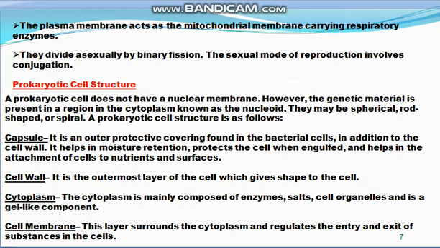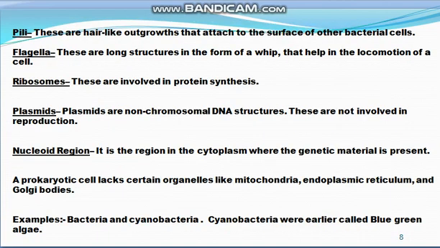And in addition to these layers, the prokaryotic cell also has villi. These are the hair-like outgrowths present on the prokaryotic cell, which attach to the surface of other bacterial cells. So villi are for attachment. There is also flagella, a long whip-like structure that helps in the locomotion, that is the movement, of the cell.